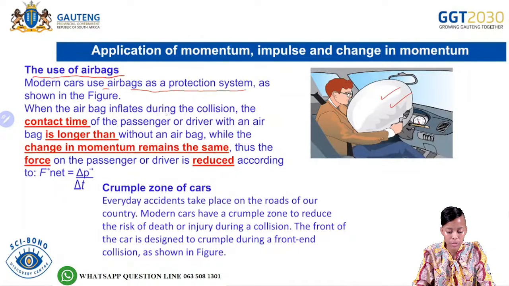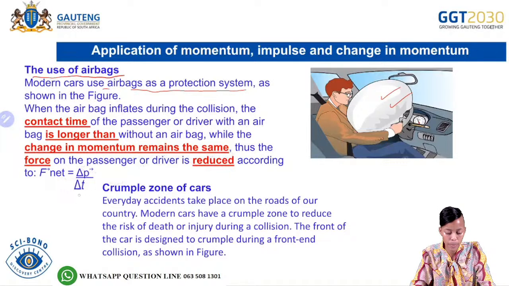When the airbag inflates during the collision, the contact time of the passenger or the driver with an airbag is longer than without an airbag. Then it says while the change in momentum remains the same, thus the net force on the passenger or the driver is reduced according to F net is equal to change in P divided by